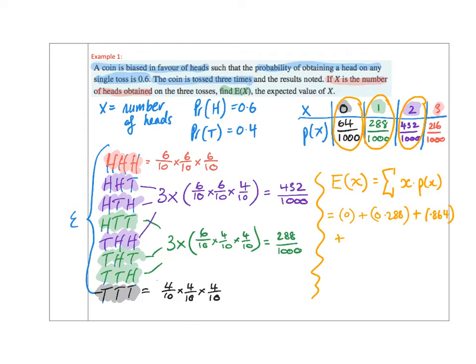Well, 3 times 200 is 600. 3 times 16 is 48. So we would have 648 on 1000. Now I could use my calculator to add these up, or you could just trust me that the answer is 1.8. So we would expect to get 1.8 heads if we tossed the biased coin 3 times.